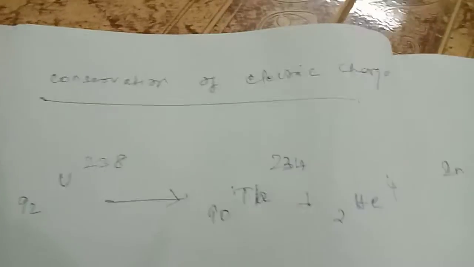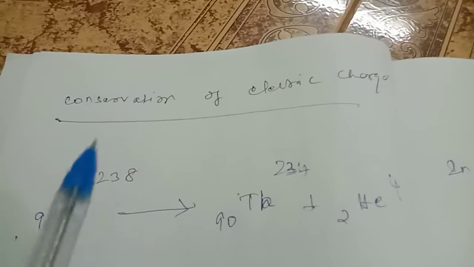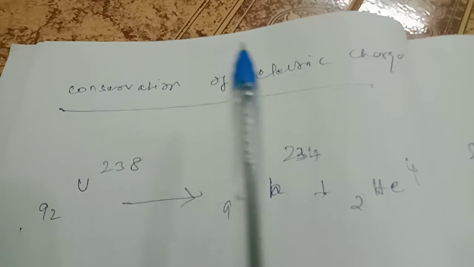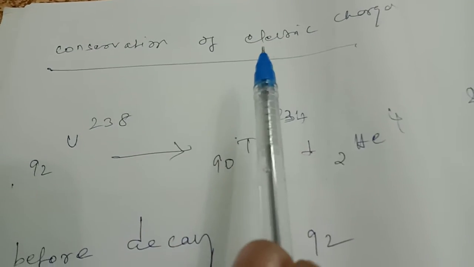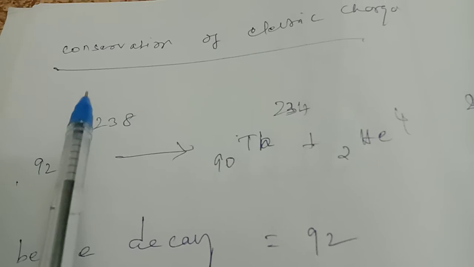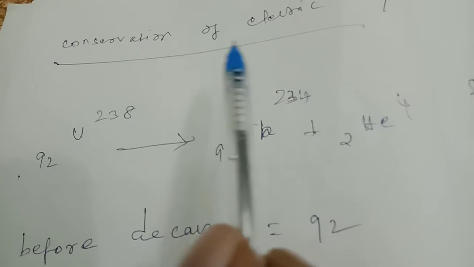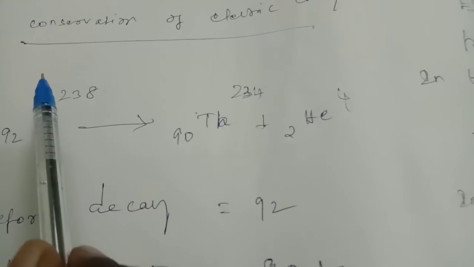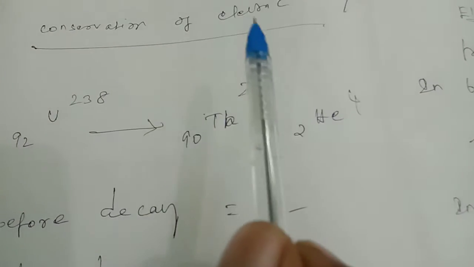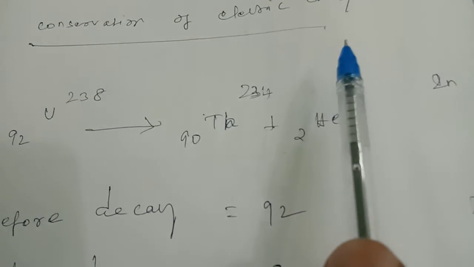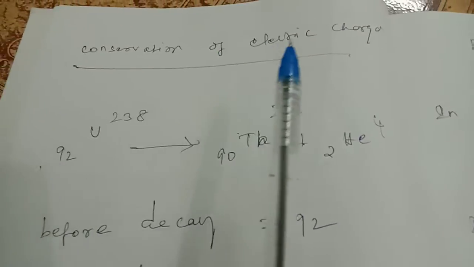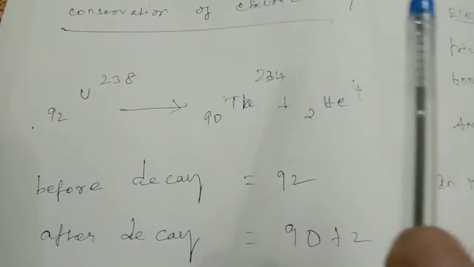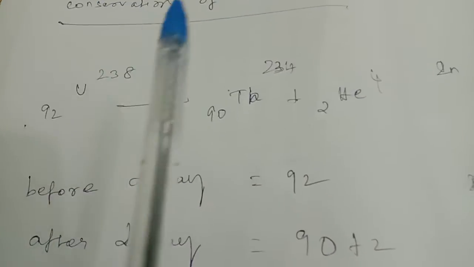Next, the second property is conservation of electric charge. What do we mean by conservation of electric charge? Electric charges can neither be created nor destroyed. According to the law of conservation of charge, the total charge in an isolated system always remains constant. The charge can neither be created nor destroyed; the total charge remains conserved.